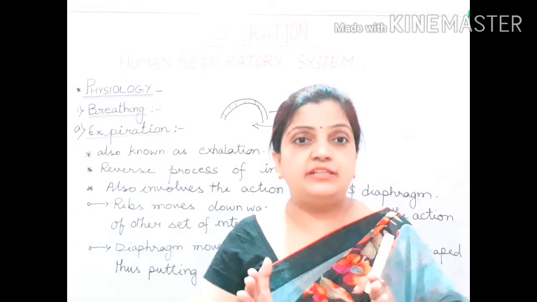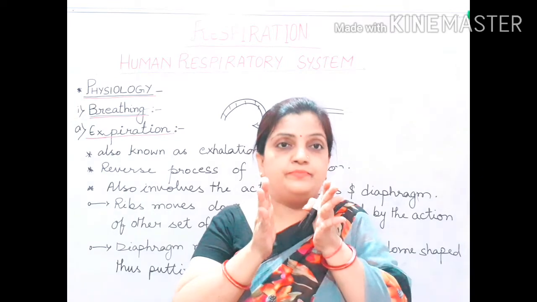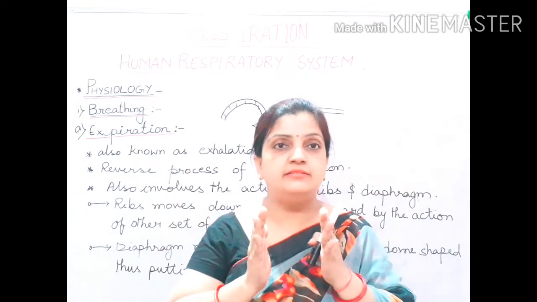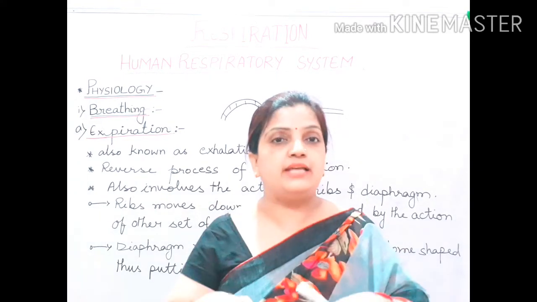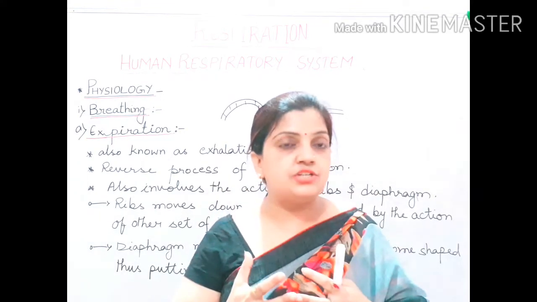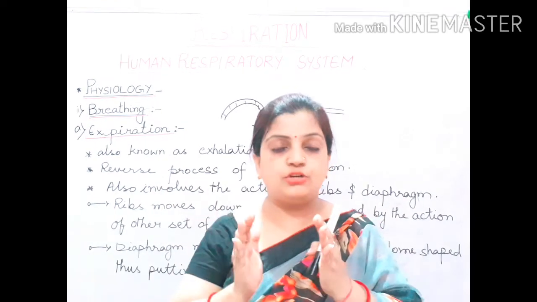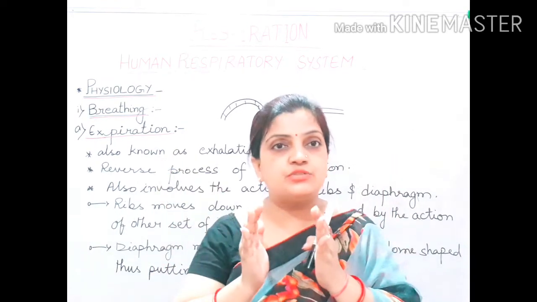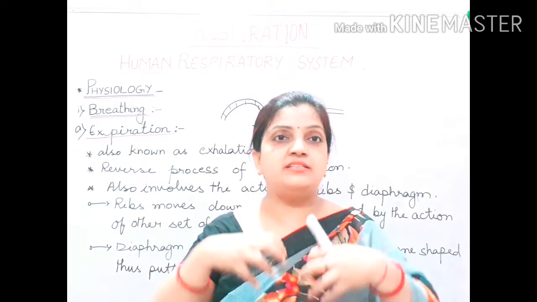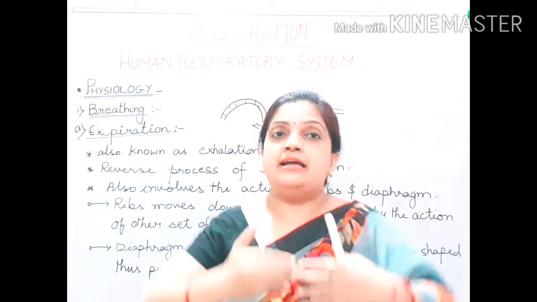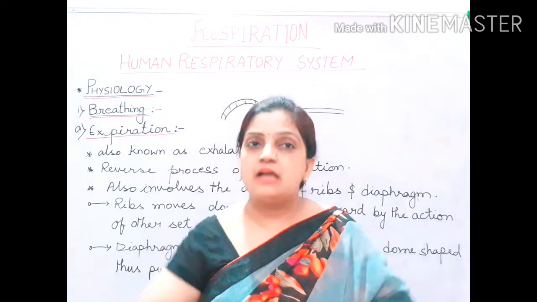And why will it increase? Because the lungs are getting compressed from both the sides. Thoracic cavity is decreasing. And where are the lungs located? Lung is located inside the thoracic cavity, inside the rib cage. So when the rib cage is moving back and inward, the lung is also getting compressed. It is getting reduced in size. And when the lung size is getting reduced, the pressure inside the lungs will increase. And as a result of increase in pressure, the carbon dioxide will be released out.